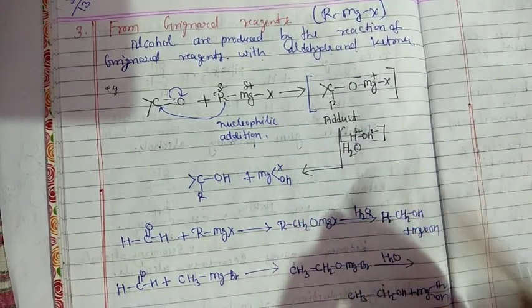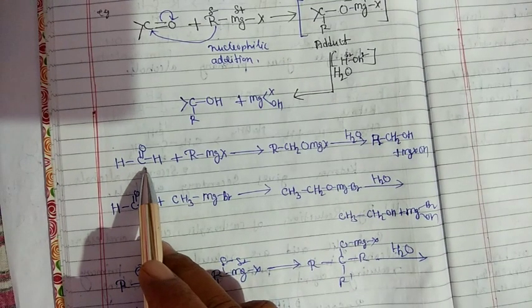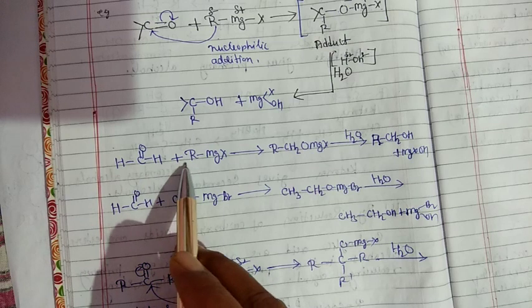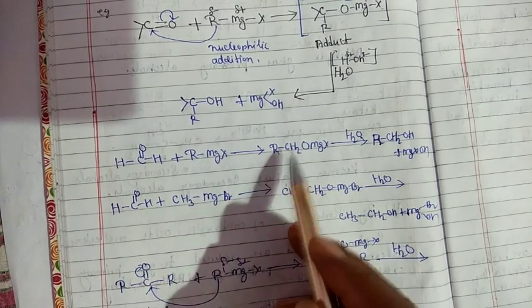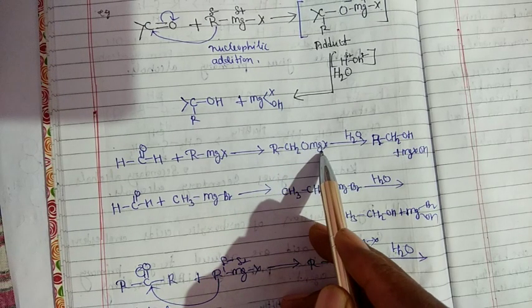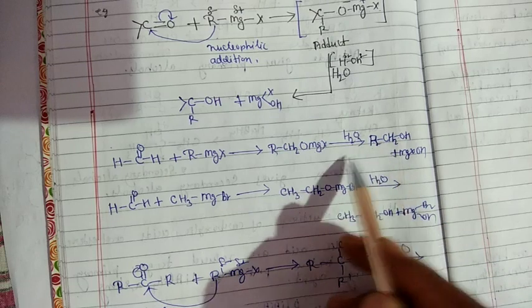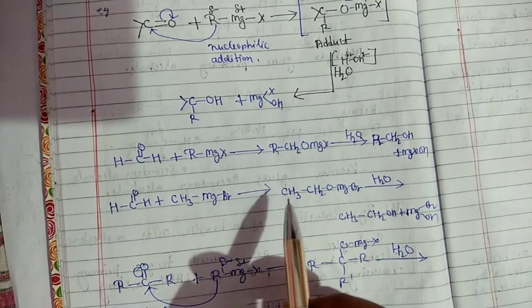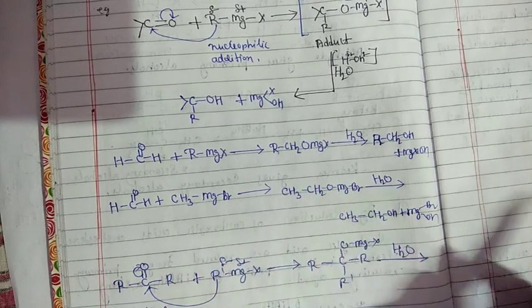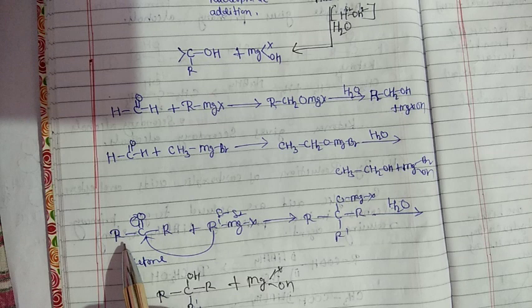Okay students, next we take another example. This is formaldehyde, or methanal, which reacts with RMgX to form RCH2OMgX. Further hydrolysis in the presence of water forms RCH2OH. Another product is MgXOH. You see all examples are similar, simple. In these compounds, for example, we take ketones.